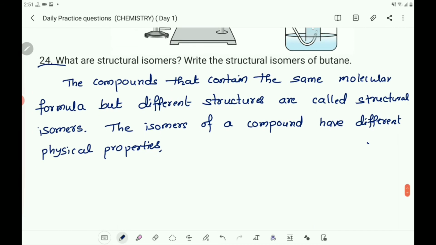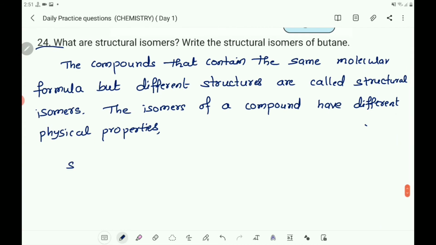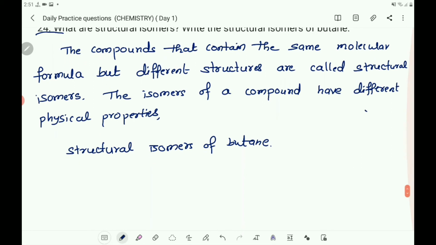And structural isomers of butane. Then what is the molecular formula of butane?